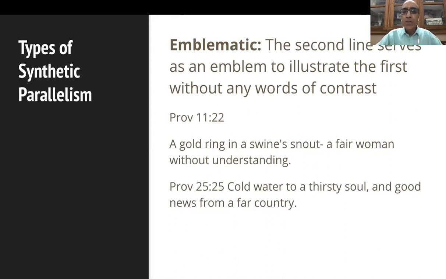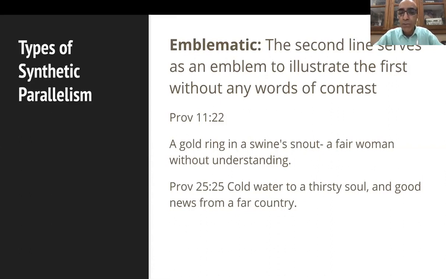So the second line serves as an emblem to illustrate the first line without any words of contrast. So look at how the illustration shows up. Proverbs 11:22: "A gold ring in a swine's snout." In other words, it's like putting a gold ring on a pig's nose. "A gold ring in a swine's snout, a fair woman without understanding." So if you have a beautiful woman with no understanding, with no sense, that's like putting a gold ring in a swine's snout, which is pretty much useless.